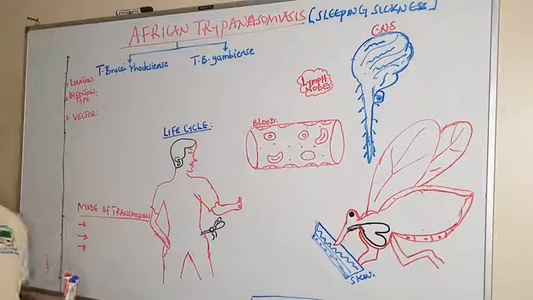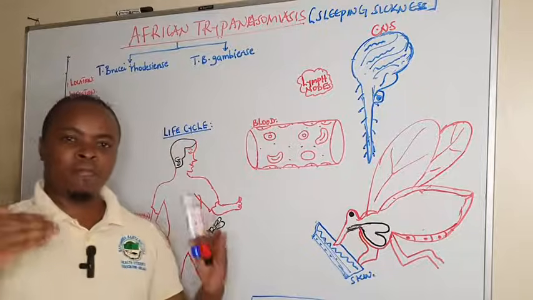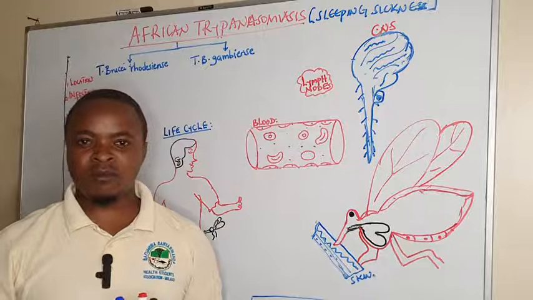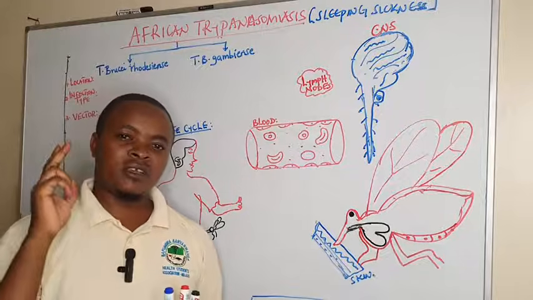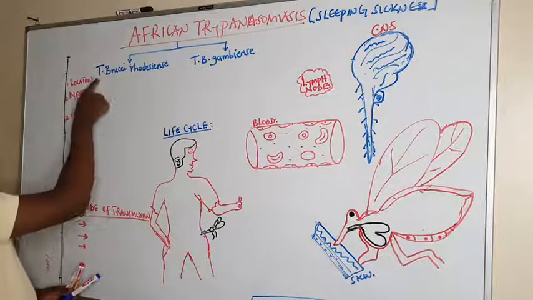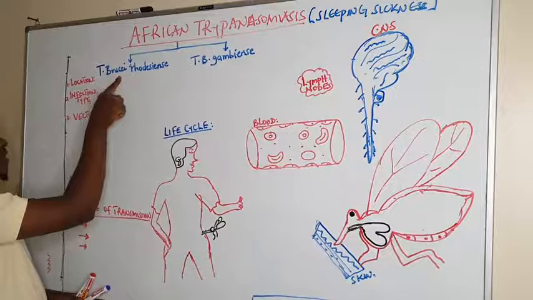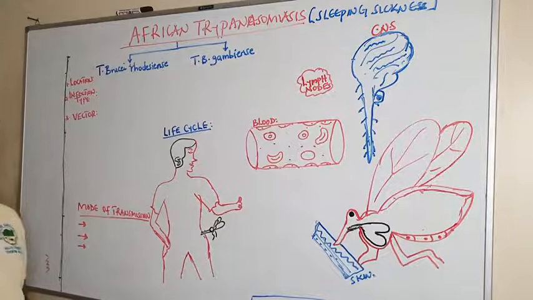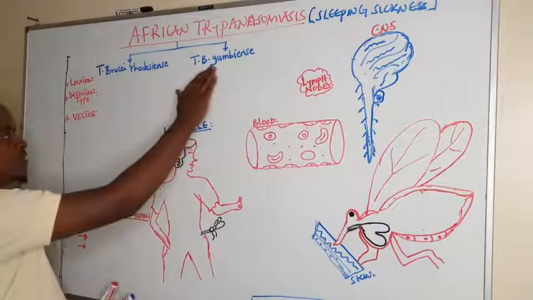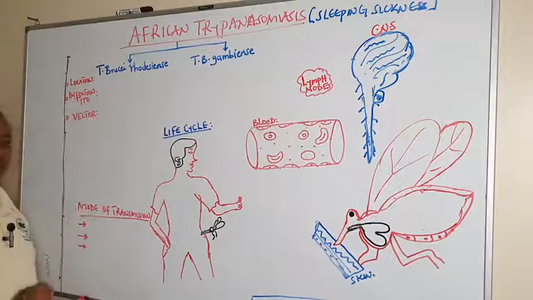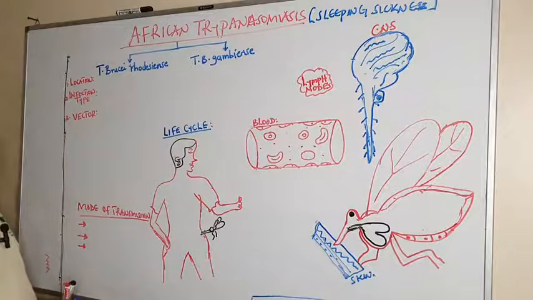There is also what we call the Trypanosoma brucei complex, which infects animals. So these two are the ones which are of medical importance: Trypanosoma brucei rhodesiense and Trypanosoma brucei gambiense. This one is the Gambian type, then this one is the Rhodesian type of trypanosomiasis.